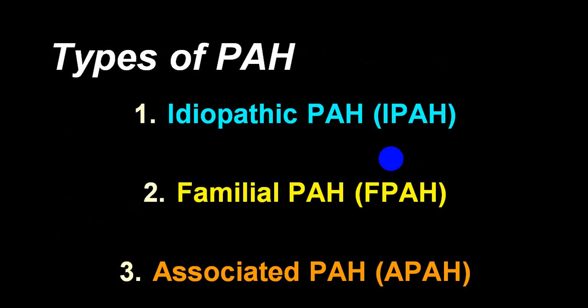Pulmonary hypertension is divided into 3 big groups. Particularly, pulmonary arterial hypertension is divided into 3 groups: idiopathic, familial and associated. Idiopathic has I put in front of PH, for familial F is put, and when it is associated with other disorders, A is put in front. So idiopathic, familial and associated. Associated means associated with collagen disorders, HIV, etc.